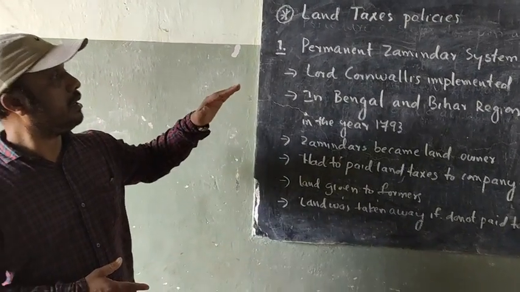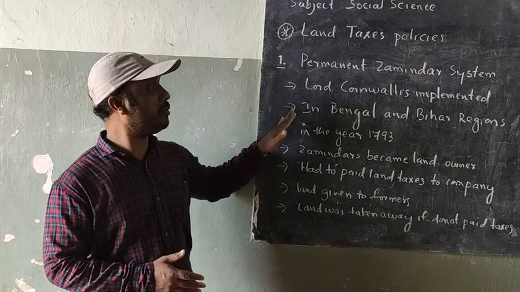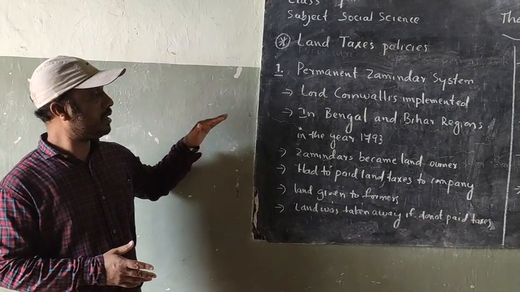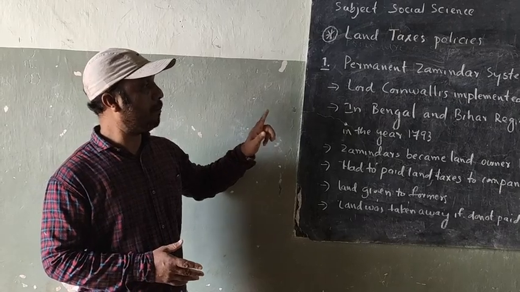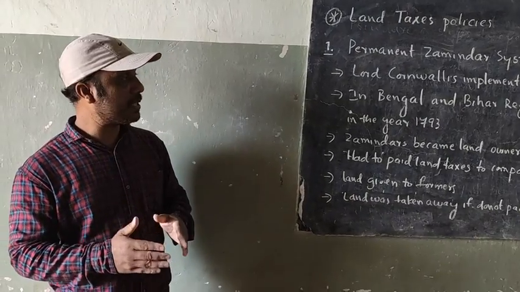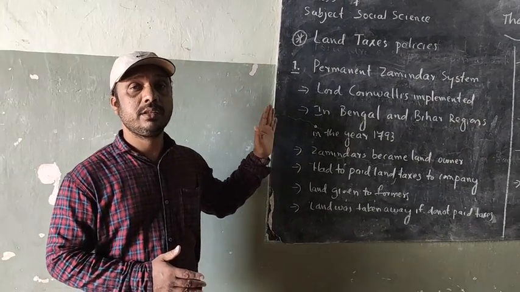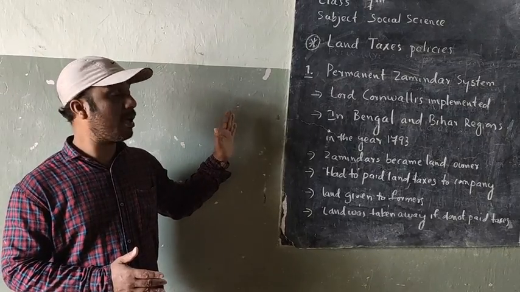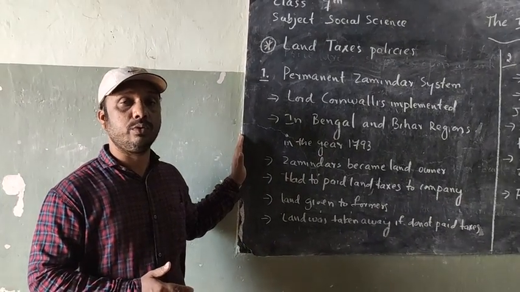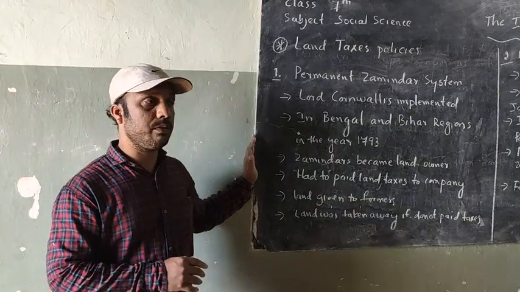So here, the permanent zamindari system was implemented by whom? Lord Cornwallis. So, in the year 1793, it was started in the Bengal and Bihar regions. As per the permanent zamindari system, land belongs to the zamindars. Those who work in the field became the landowners.